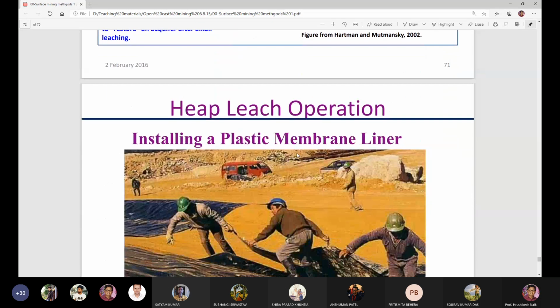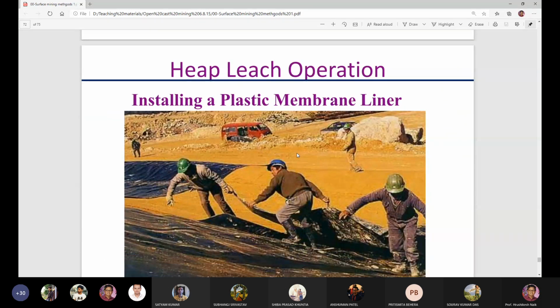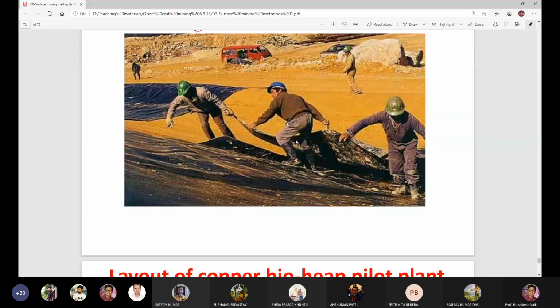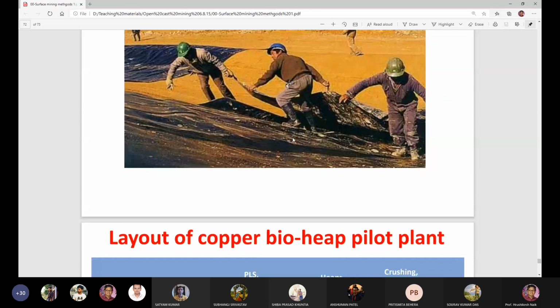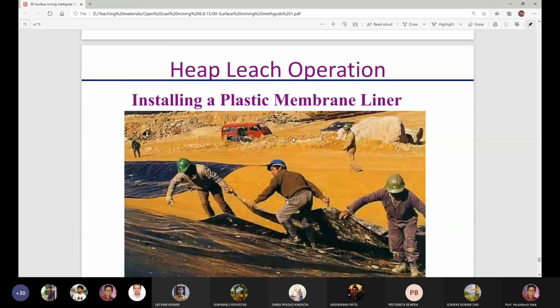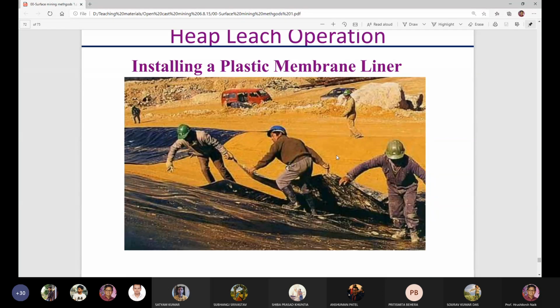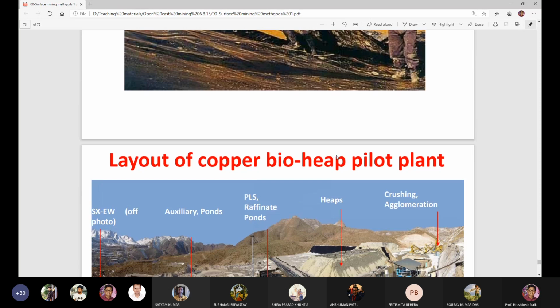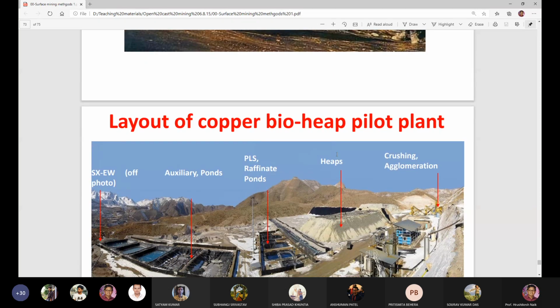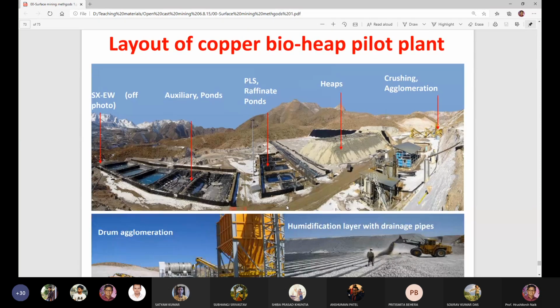Okay, then the heap leach operation, installing a plastic membrane liner. This is the heap leaching method, the layout of how it is carried out. Installing a plastic membrane liner. So this is the layout of a copper bioheap pilot plant.